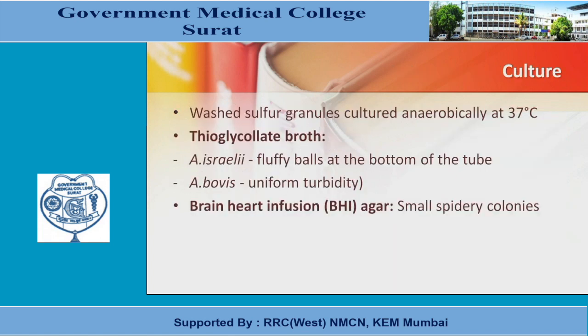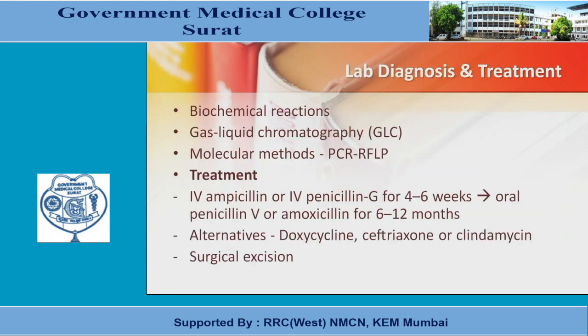Culture: washed sulfur granules are cultured anaerobically at 37 degrees Celsius. In thioglycolate broth, Actinomyces israelii causes a fluffy ball at the bottom of the tube, while A. bovis causes uniform turbidity. Brain heart infusion agar produces small spidery colonies. For laboratory diagnosis, biochemical reactions, gas liquid chromatography and molecular methods like PCR and RFLP are to be applied.